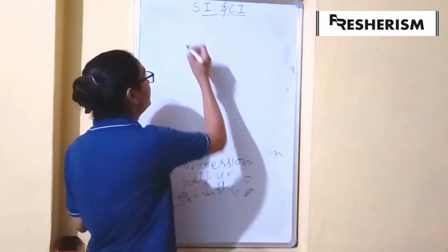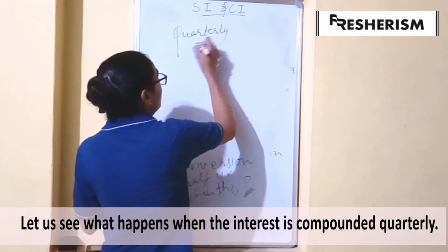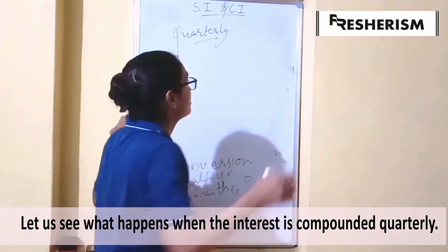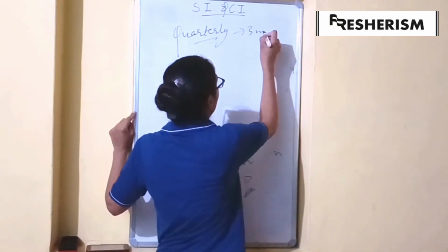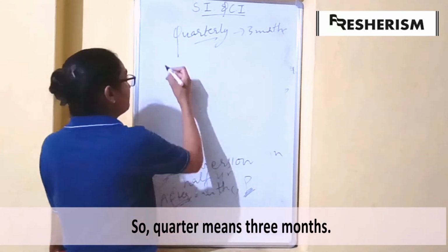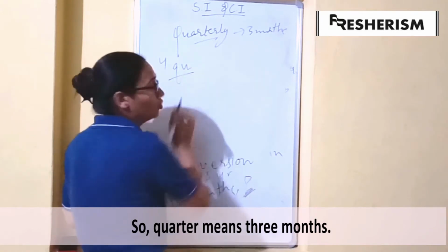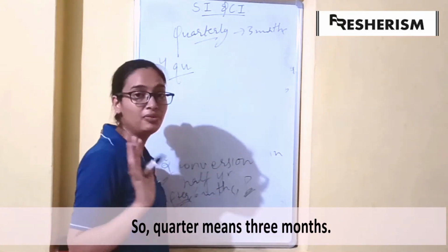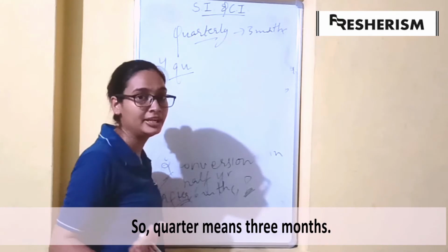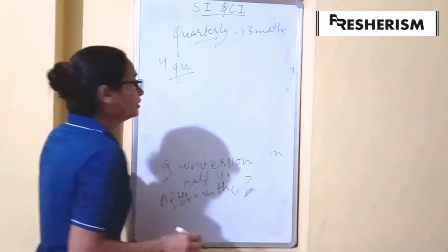Similarly, if the interest is compounded quarterly, 1 quarter means 3 months. There would be 4 quarters in a year, so there would be 4 conversion periods in a year.